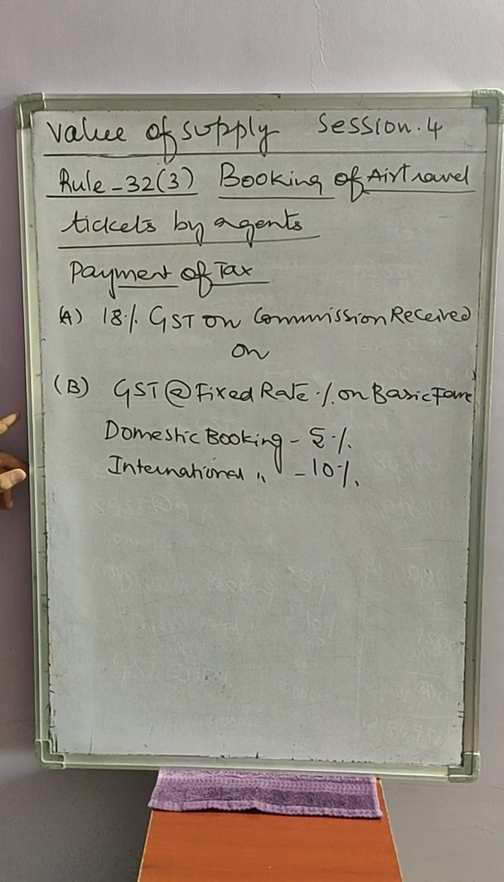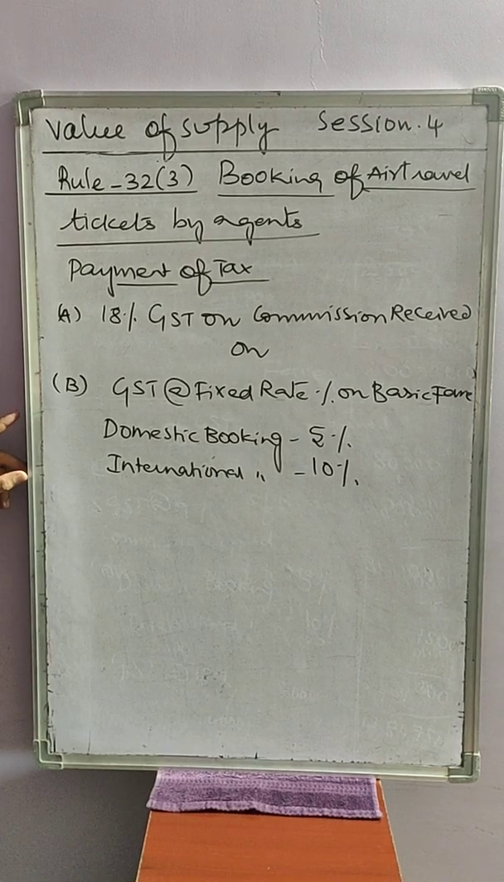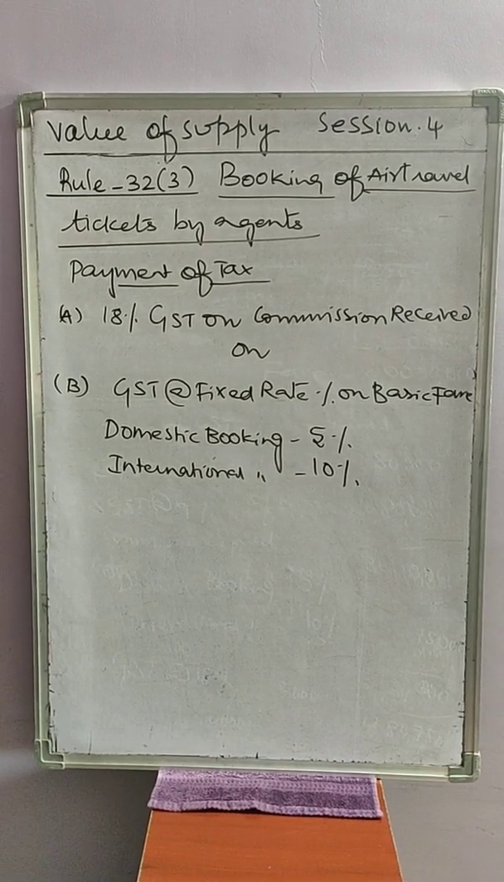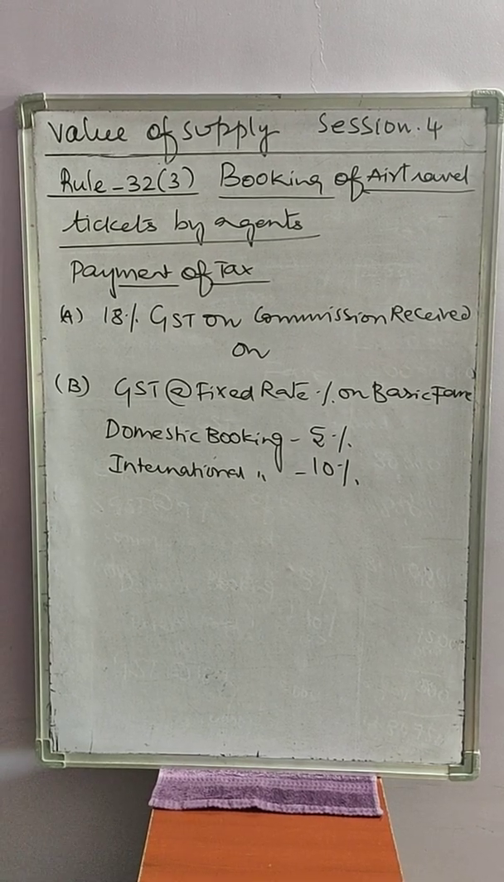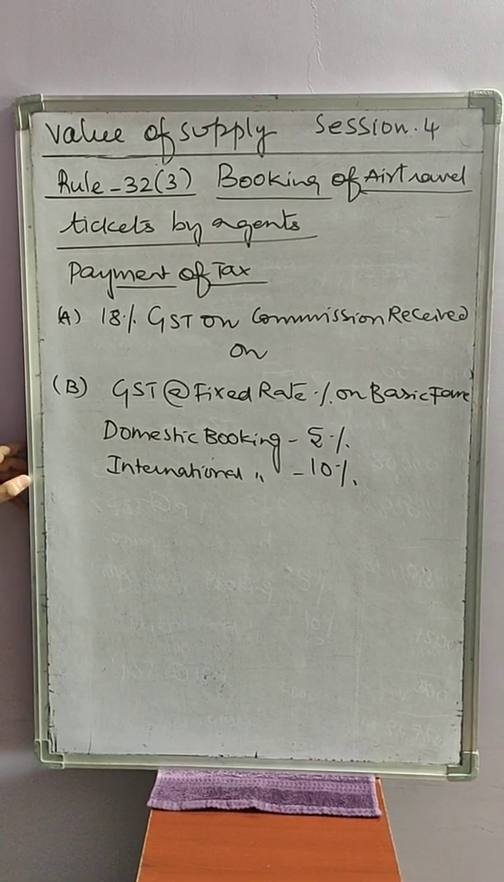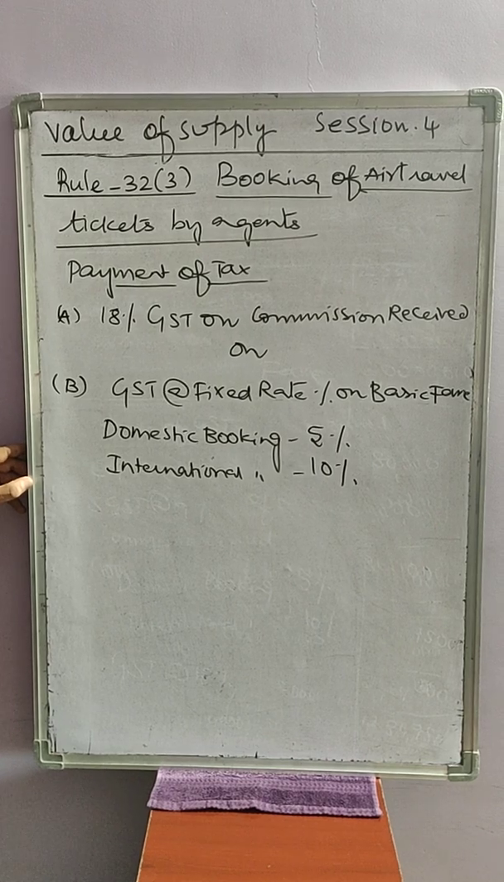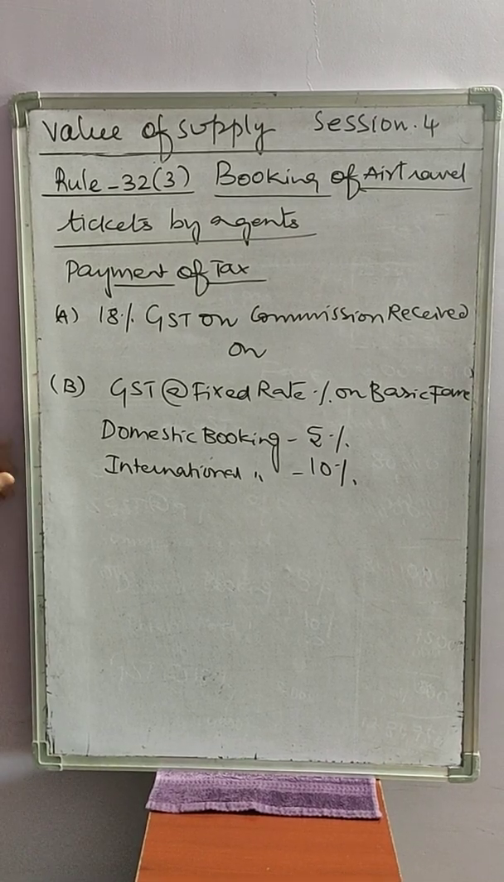Or airlines like Air India, Indian Airlines or SpiceJet. These are all the people who may be paying commission to the air travel agent. So in that case, how to pay GST is rule 32 sub rule 3.